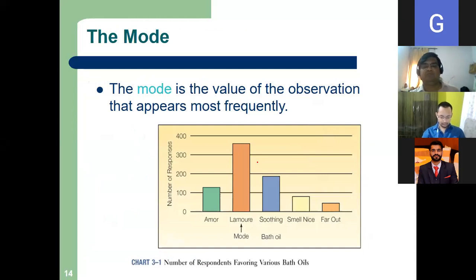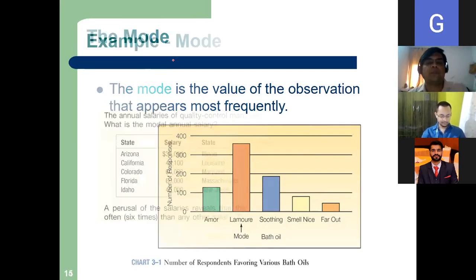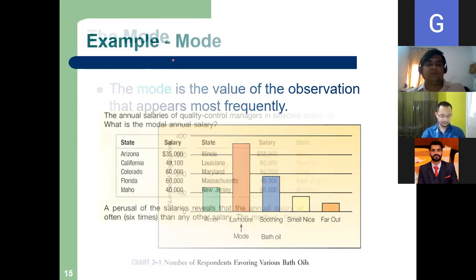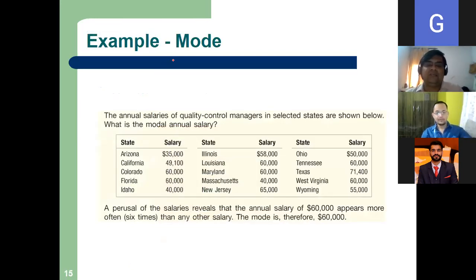Mode is very simple. I think mode will not take much time. So mode is the value of the observation that appears most frequently. What is mode? Mode is the value of the observation that appears most frequently. Okay. So just you can see the data in this data set. What is the mode?